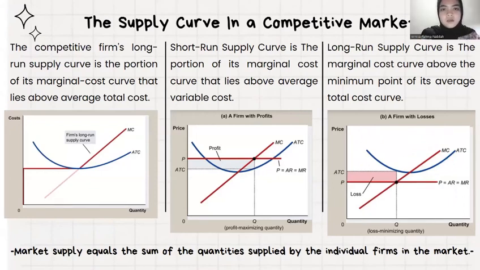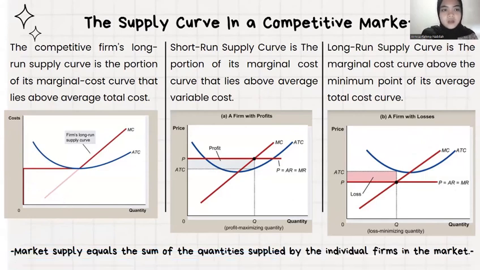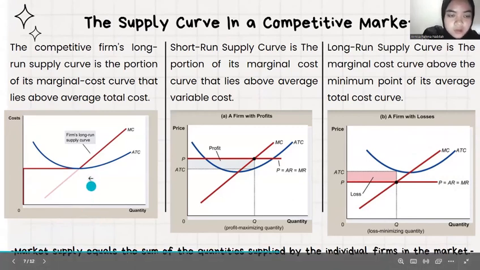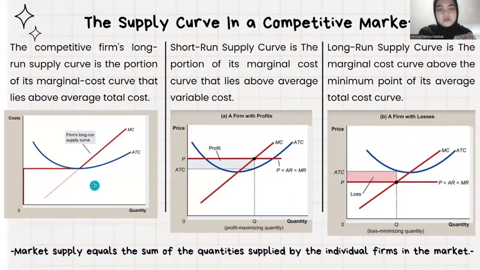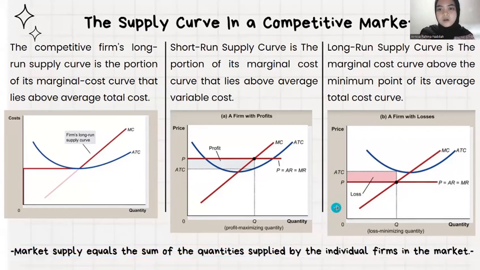Next is the supply curve in a competitive market. The first one is the competitive firm's long-run supply curve, the portion of its marginal cost curve that lies above average total cost. In the table, the red one is the firm's long-run supply curve. The second one is the short-run supply curve, the portion of its marginal cost curve that lies above average variable cost. The third one is the long-run supply curve, the marginal cost curve above the minimum point of its average total cost curve. So the market supply equals the sum of the quantity supplied by the individual firms in the market.